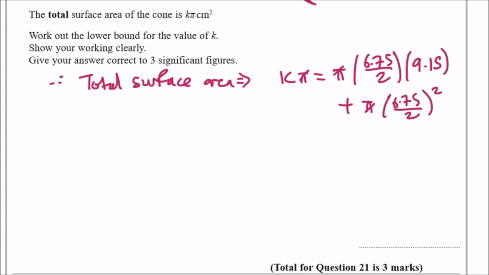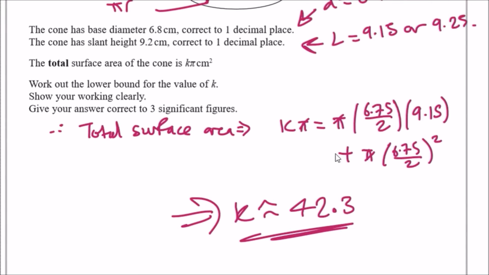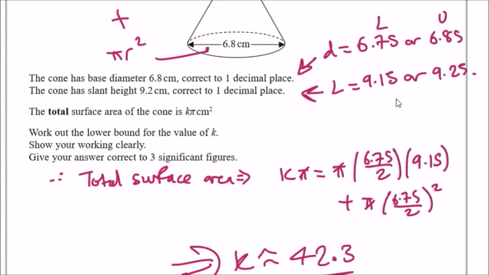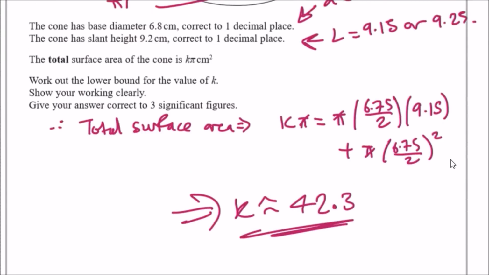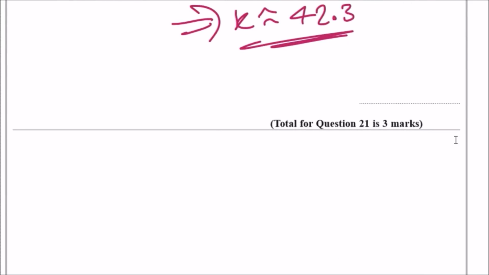Hold on. So I got k to be about 42.3. Yeah, 42.3. So no centimeters, it's a scale factor. Yeah, so 42.3. And that's it, guys. I think that is it. Yeah, nothing else to do here. So once you do that, you're pretty much done with this question. So again, just review the surface area properties and let me know how you guys do.